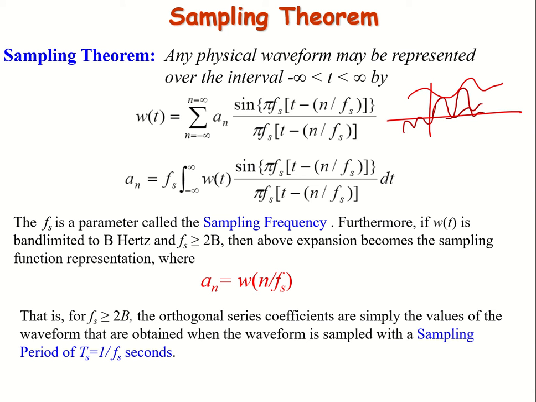I have another shifted sinc function, and another shifted sinc function. Their convolution basically will give me these samples, and through that we can get our discrete time signal. This is called sampling through the orthogonal sinc functions.